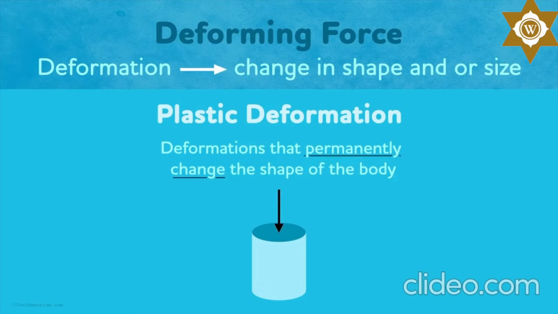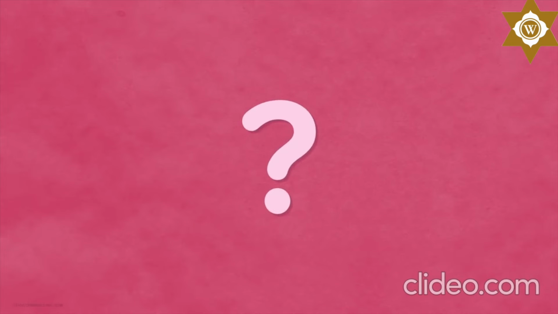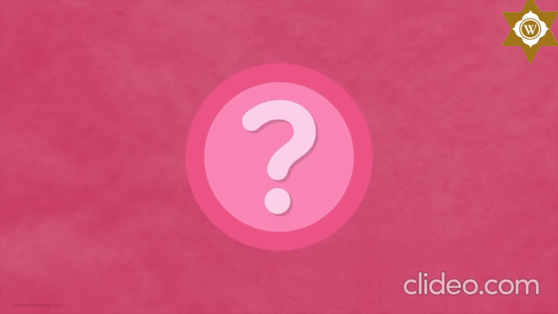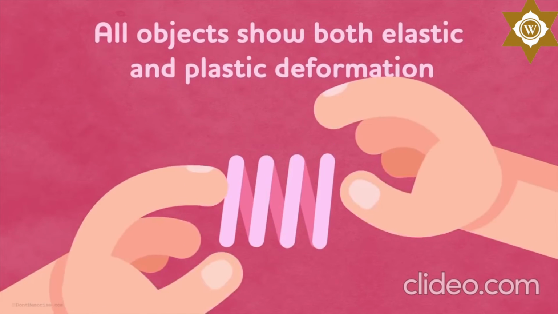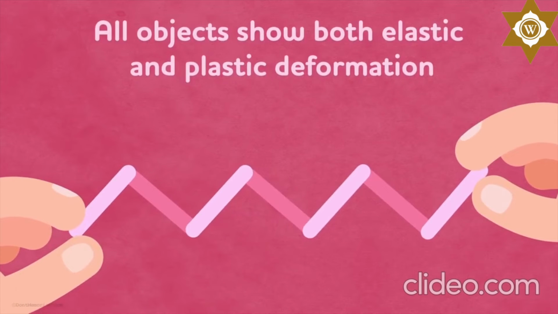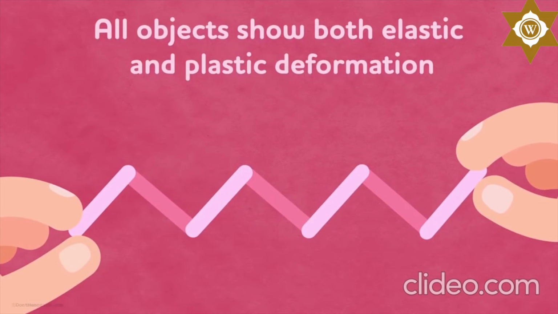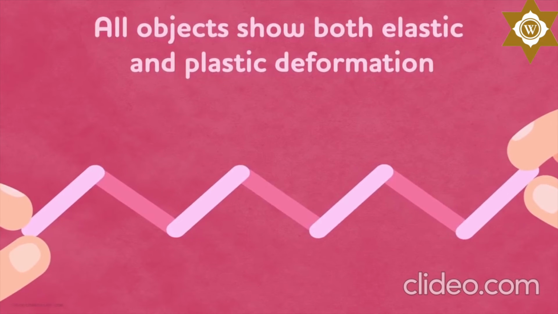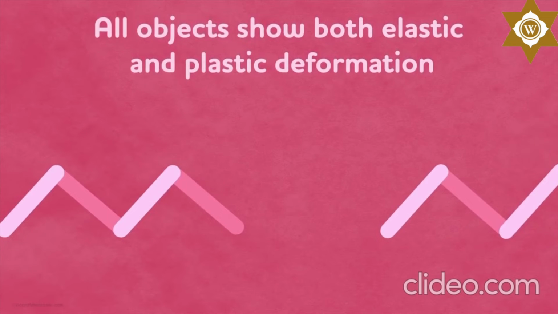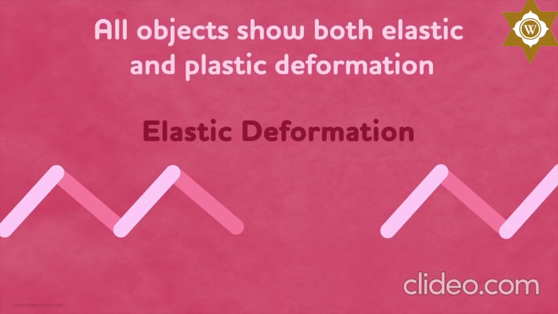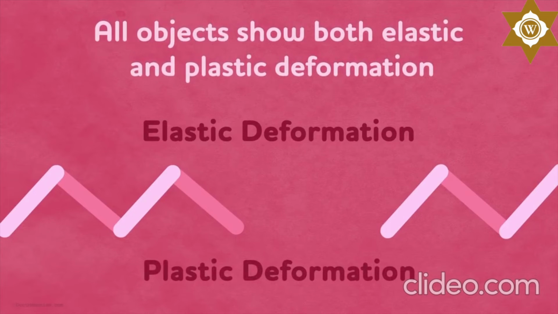The applied force here is simply too much for the body to bear, and that results in permanent deformation. Now, which objects show elastic deformation and which ones show plastic deformation? Generally, all objects show both types of deformation. Yes, for instance, if we just keep extending a spring forever, there will be a certain limit beyond which the length won't increase further. And if we try to apply more force, the spring may loosen and end up breaking. So the spring shows elastic deformation up to some extent, beyond which it results in plastic deformation.